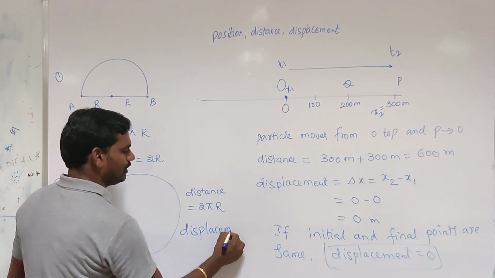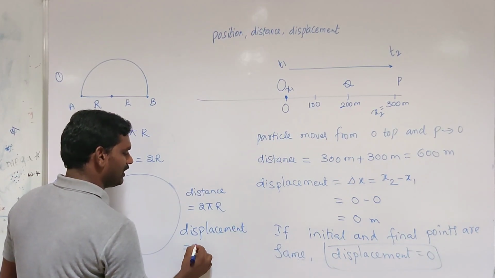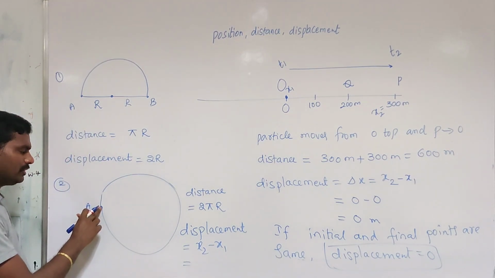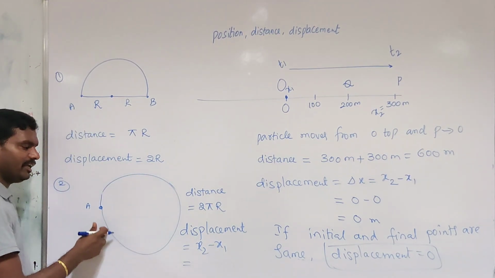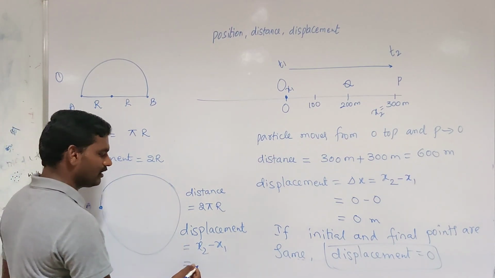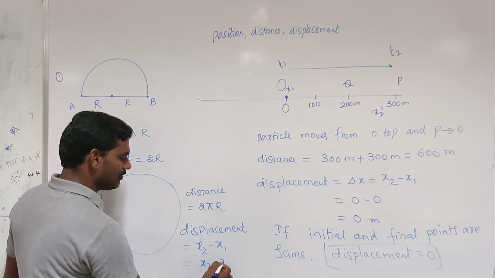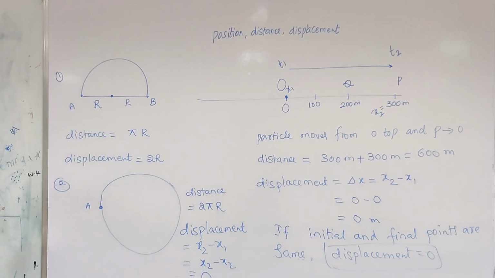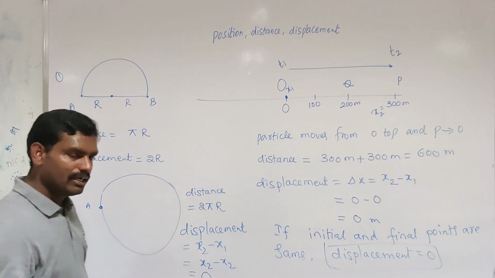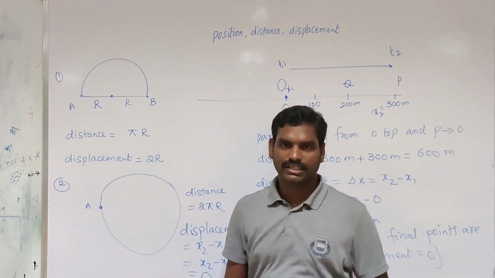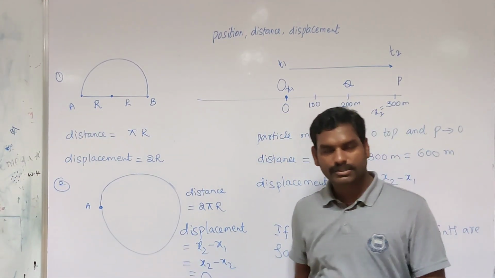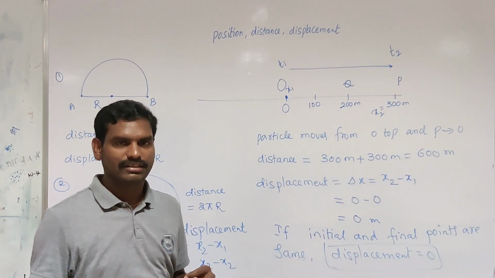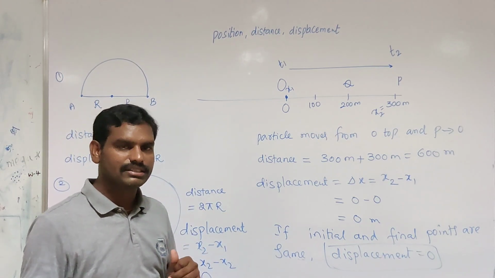What is the displacement in this case? Displacement is equal to final position minus initial position. The final position is the same as the place where it started, that means initial position equals final position. The displacement is equal to 0 in this case. If a particle starts from one position and comes back to the same position, the displacement is equal to 0 because initial and final positions are the same.